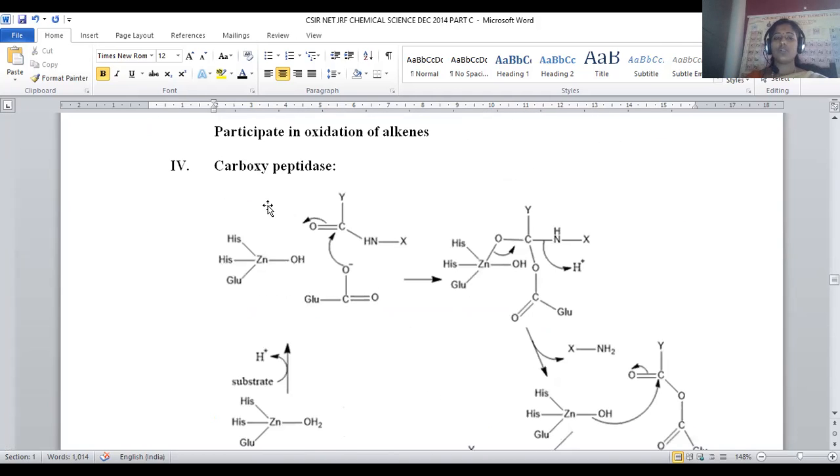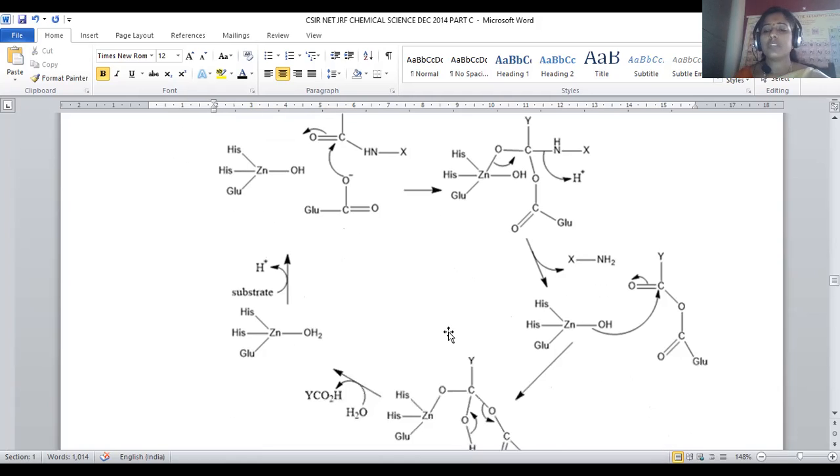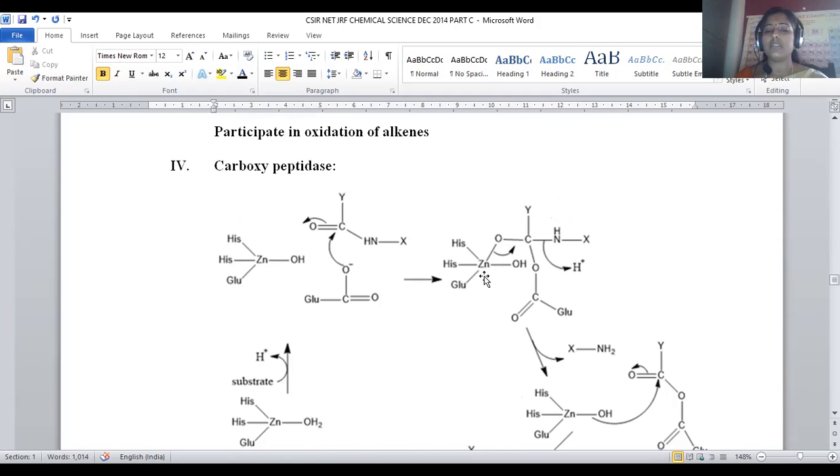But this one is called carboxypeptidase. Exactly the same structural resemblance is there with carbonic anhydrase. The only difference is that one of the histidines is now replaced with a glutamic acid, and there are two histidine units. A zinc OH will be there. Now it will be bonded to this amide, and this amide is nothing but what? A peptide linkage. This is the protein. The protein will be linked to this one. After linking, what happens? That protein is now directly linked with oxygen rather than OH. OH will not be influenced here.